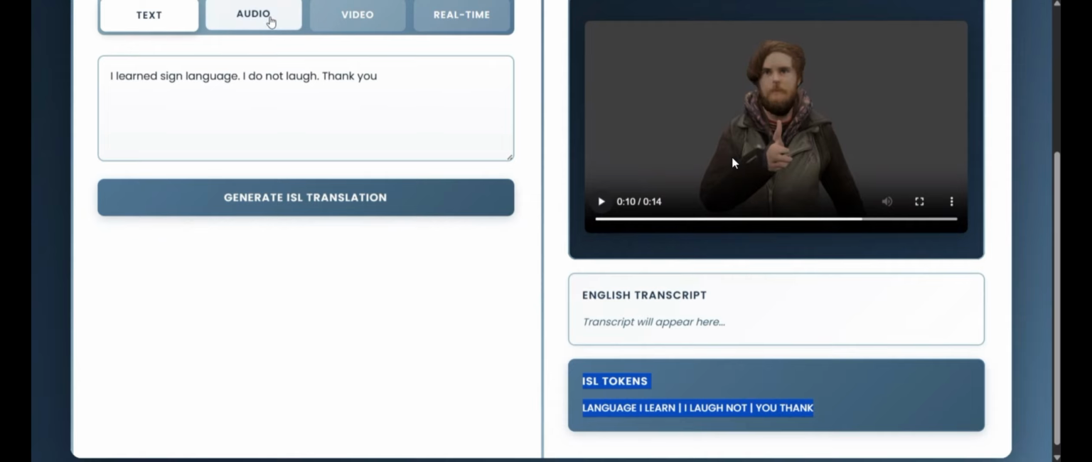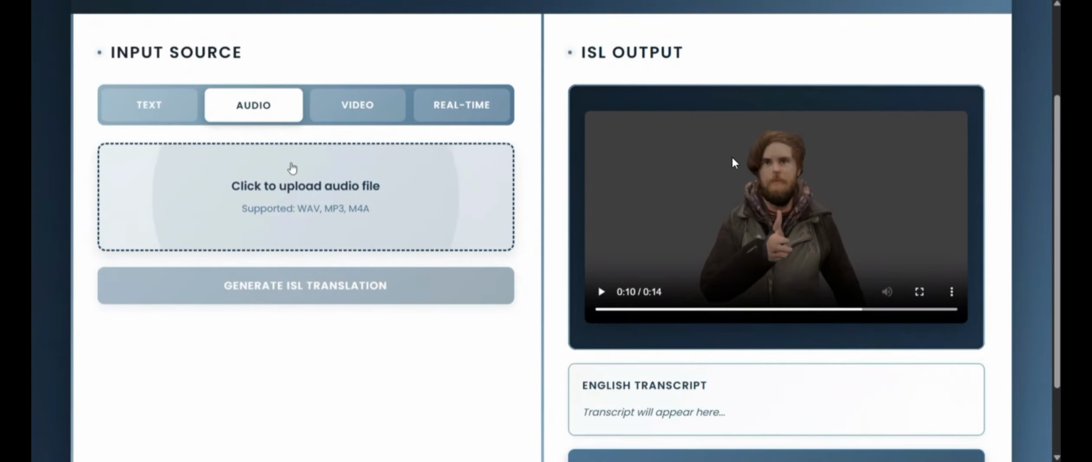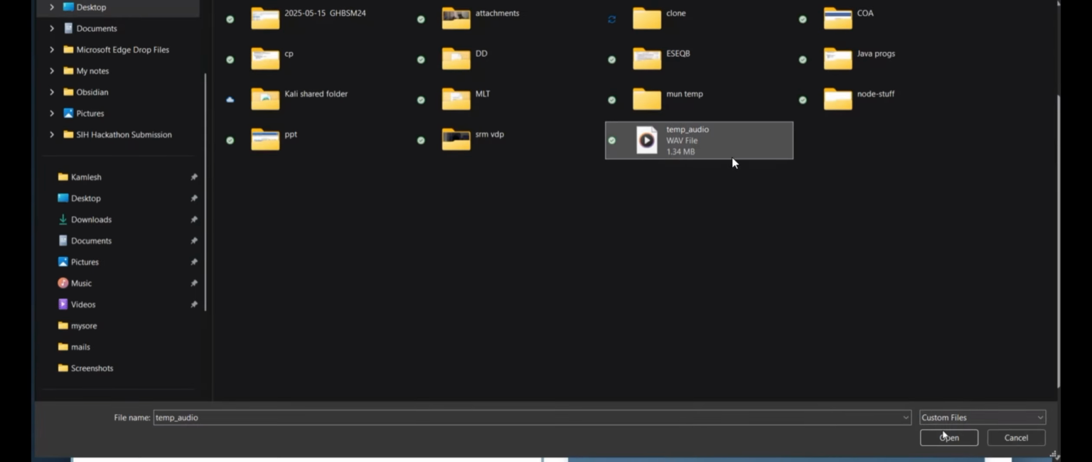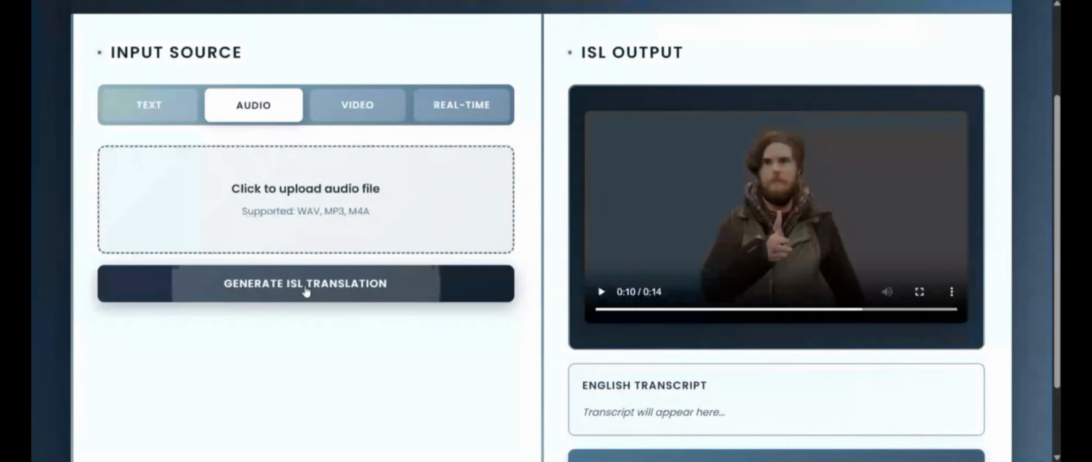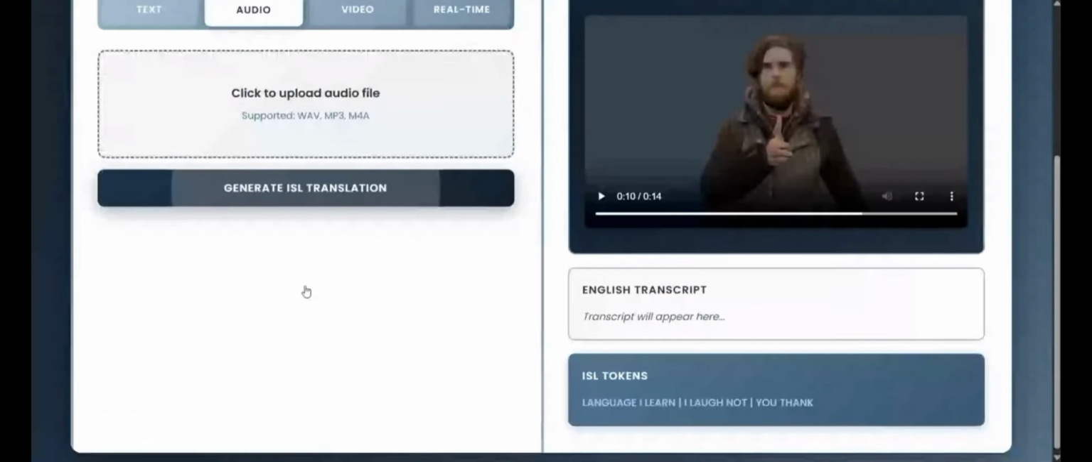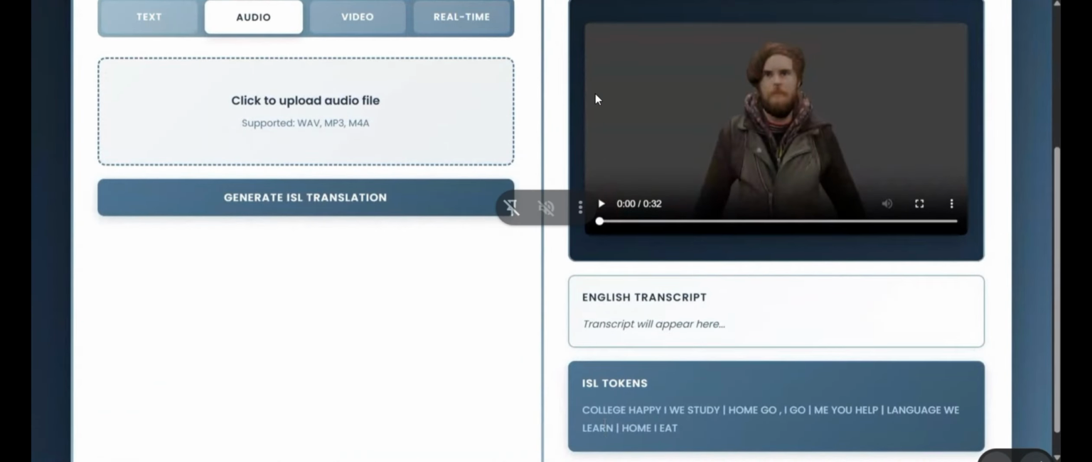Here we can upload an audio file, such as an MP3, and the audio will be extracted. Again, the words will be tokenized and converted into the ISL translation system once we click generate translation. As usual, the avatar will depict the visualization once the translation is over. So here we have our audio that has been converted into ISL tokens, and the avatar is visually depicting the Indian Sign Language. From the audio, words are extracted and translated into ISL tokens.